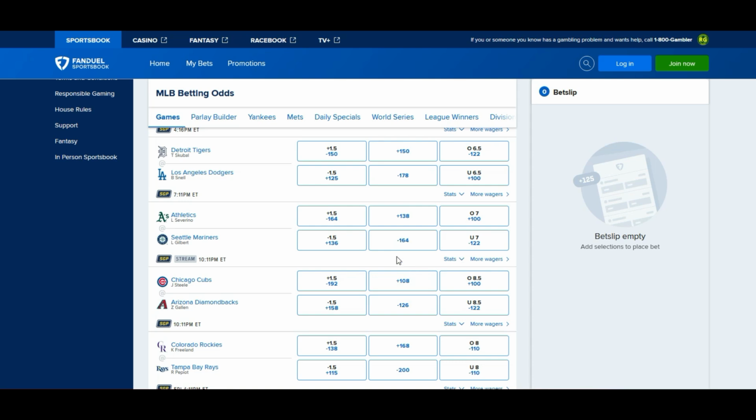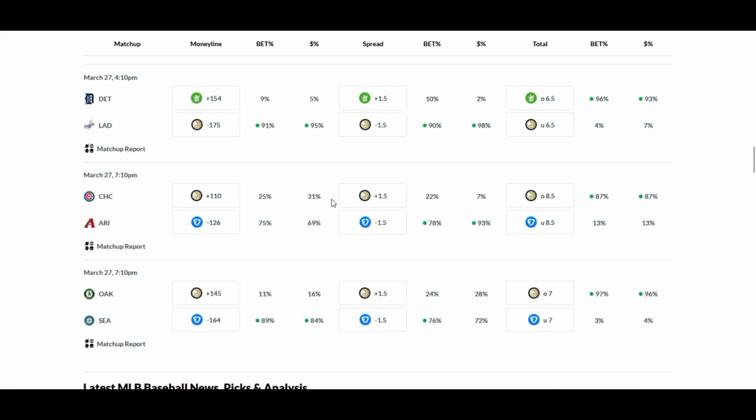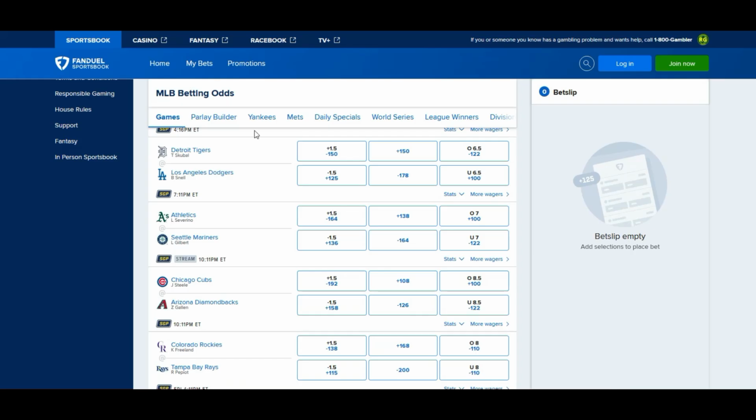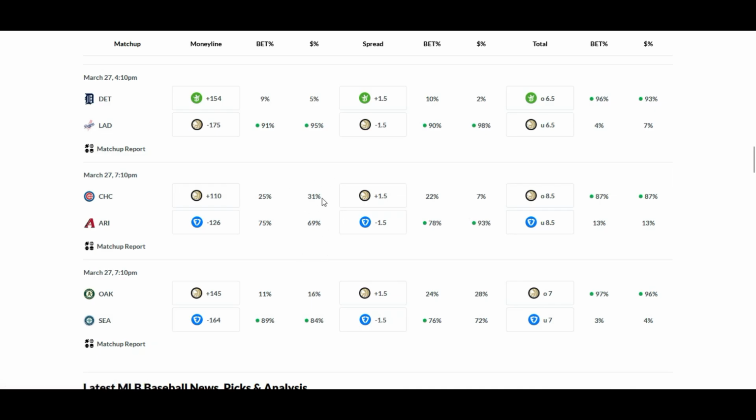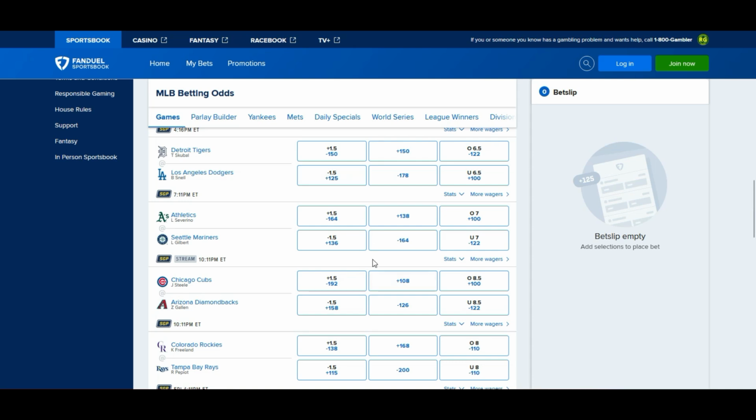If you see the Cubs odds go up here, if this goes up to 35, 36, 40% per se, it may not go that high, but let's say it does, over 31%. Go with the Cubs on the ML. Go with the Cubs across the board on the run line as well. But if you see this decrease, this plus 108, this 31% at 69% going with Arizona, and if you see this plus 108 decrease to about plus 102 or something like that, definitely go with the Diamondbacks in this one on the ML.